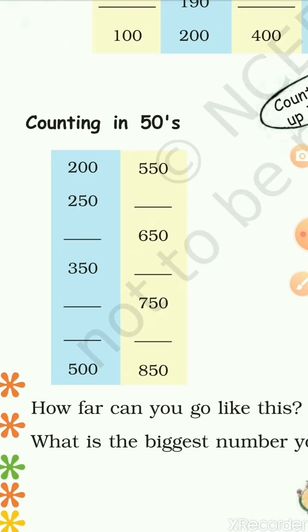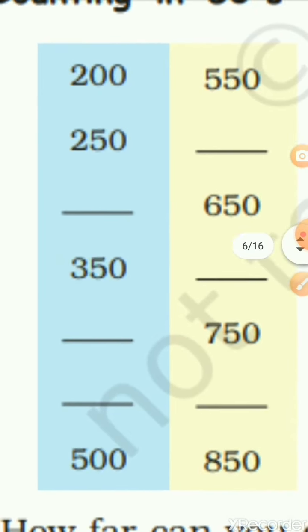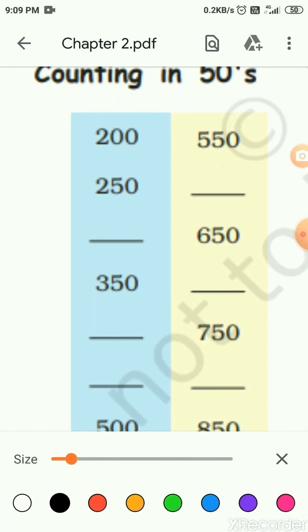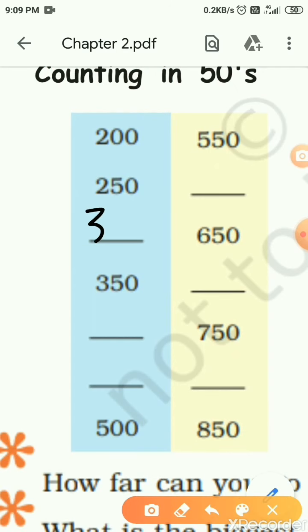When you see the pattern counting in 50s, how will you count? 50, 100, 150, 200, 250, 300, 350, 400, 450. Keeps going on like this. So we have started here from 200. 200, 250. Then what will come next? Yes, it is 300.